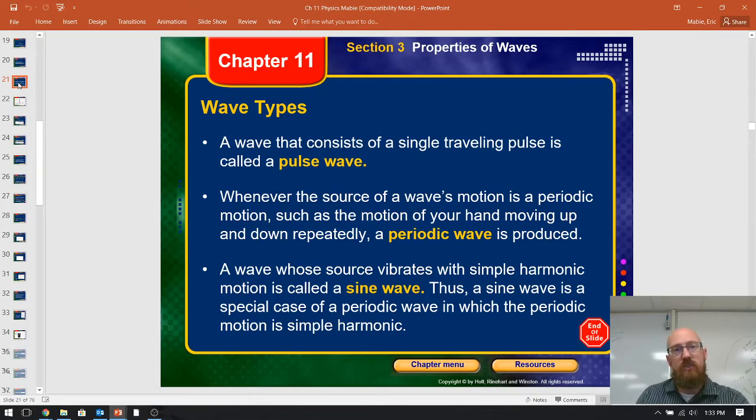All right, pulse wave, periodic wave. A pulse wave is one single thud, and then a periodic wave is a simple harmonic motion. Dun, dun, dun, dun, dun. Waves on an ocean are your periodic waves. A pulse wave is one explosion one time. Simple harmonic motion is called a sine wave. They actually have sine wave generators. So that's where we'll spend a lot of our time, with periodic waves and simple harmonic motion.